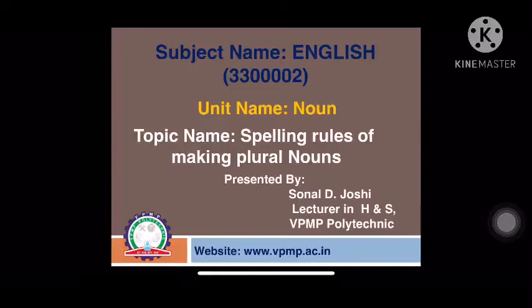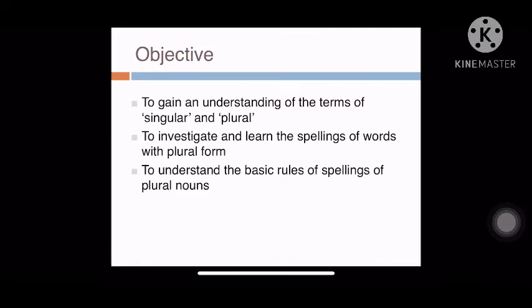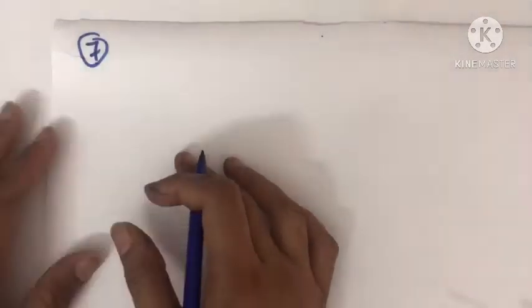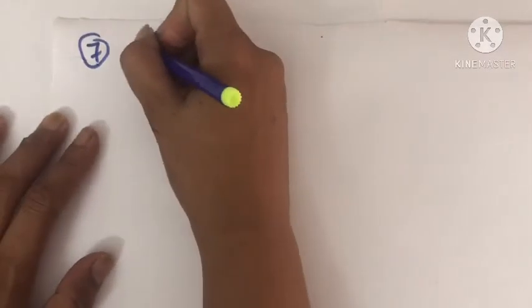Welcome to the English class, and we are at the same topic, spelling rules of making plural nouns part 2. The objectives are the same. You can identify singular and plural, as well as learn the basic rules of spellings of the plural noun. Let us see the seventh rule, that is the unique nouns.